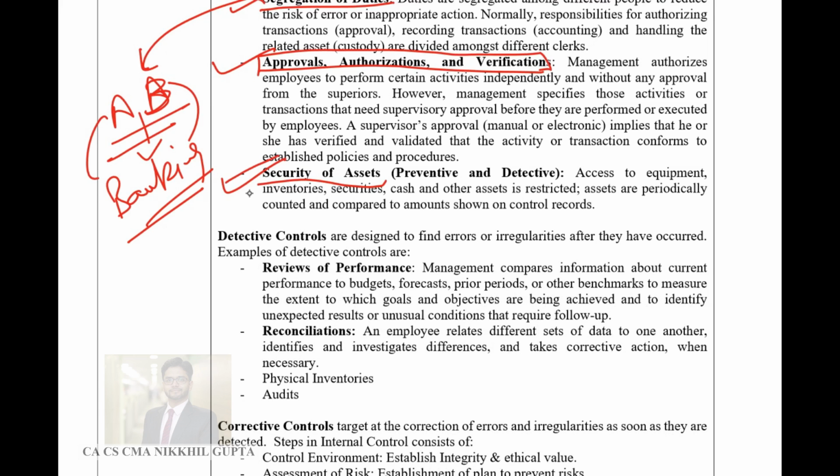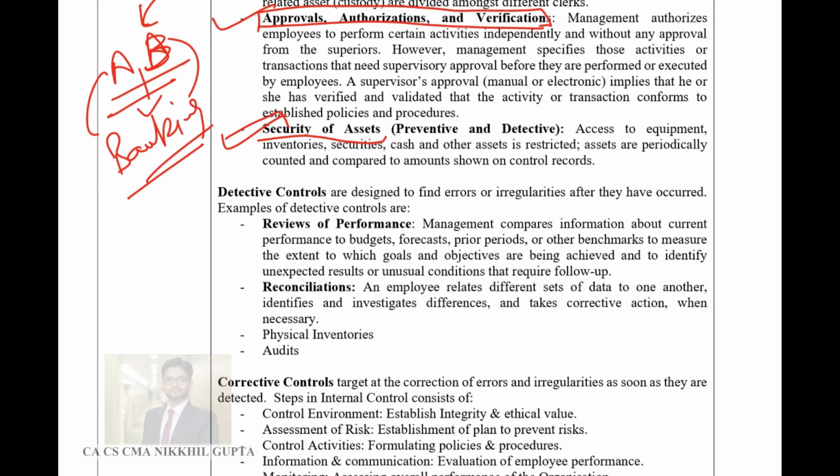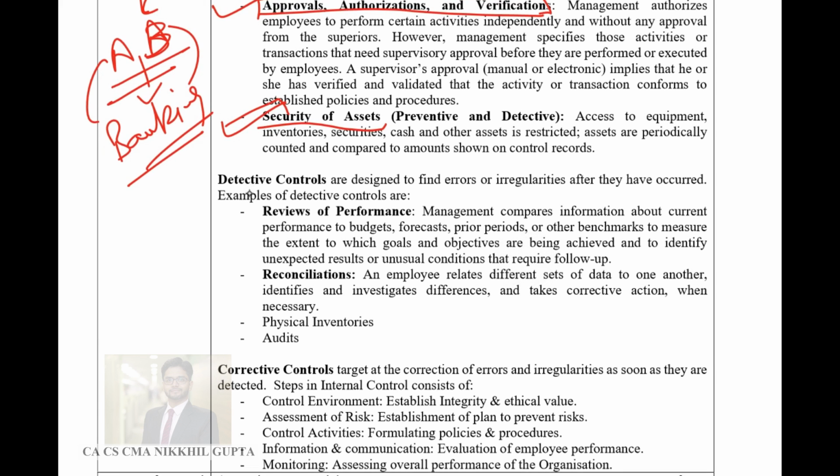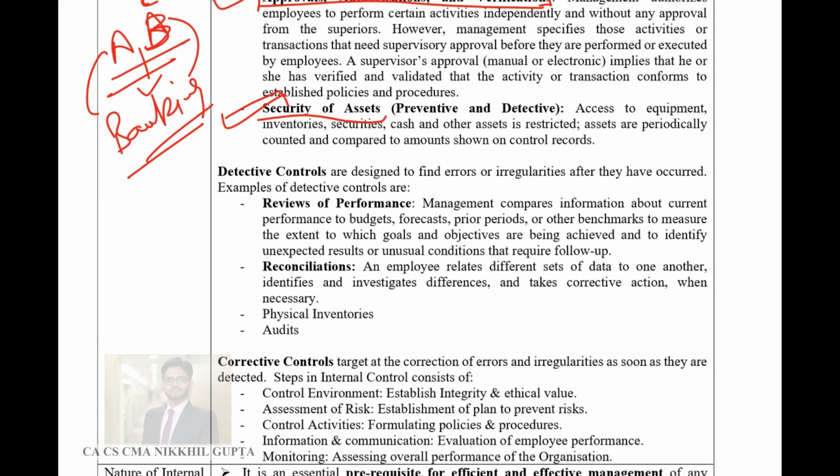Third is security of assets. Of course, your assets should be secured. They should be dealt with in a manner that records are maintained properly and the assets are safeguarded from any probable theft, any probable breakage or misappropriations. So yes, security of assets is the third limb of preventive controls.